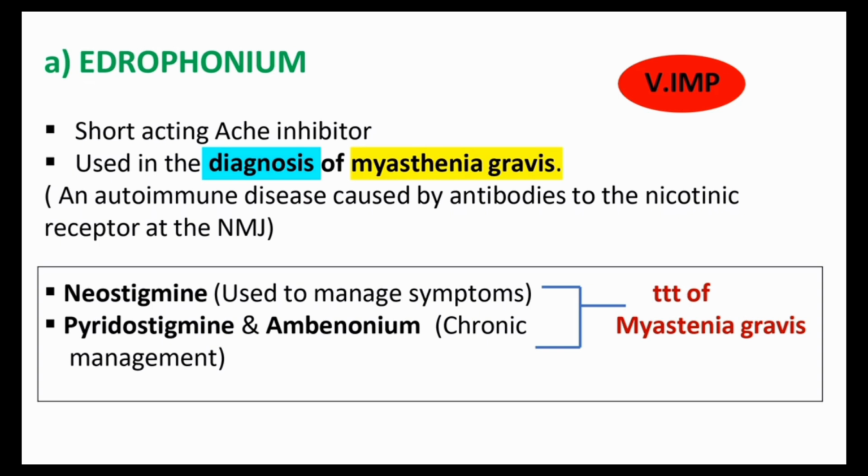Very, very important point. We can expect questions based on this, because for the diagnosis of myasthenia gravis, edrophonium is used, and for the treatment of myasthenia gravis, neostigmine, pyridostigmine and ambenonium are used. So don't confuse this. The options will also be the same, so it depends on the question. If the diagnosis of myasthenia gravis is asked, we choose edrophonium, and for the treatment of myasthenia gravis, we choose neostigmine, pyridostigmine or ambenonium. Okay, this is one of the important slides, we want to be thorough with this.